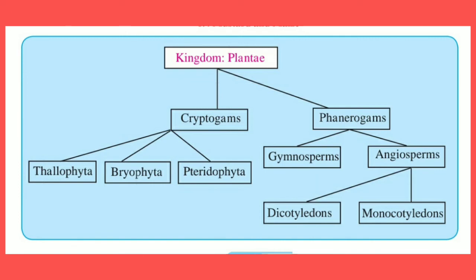These cryptogams are divided into 3 divisions: Thallophyta, Bryophyta and Pteridophyta. Phanerogams are subdivided into 2 divisions: Gymnosperms and Angiosperms. And children, angiosperms are further divided into dicotyledons and monocotyledons. So children, this is the kingdom Plantae and we have learned its classification.